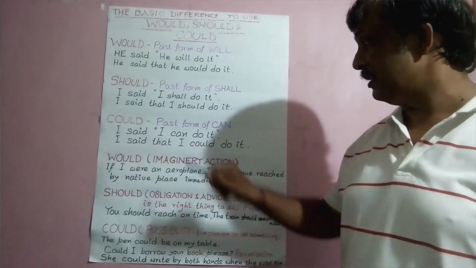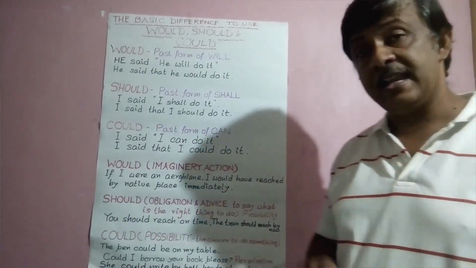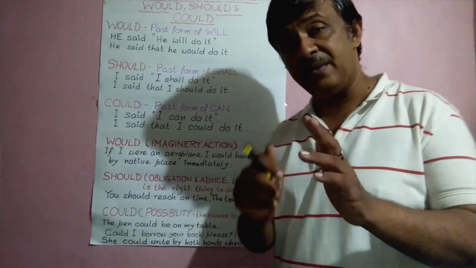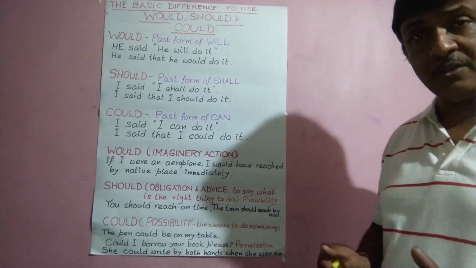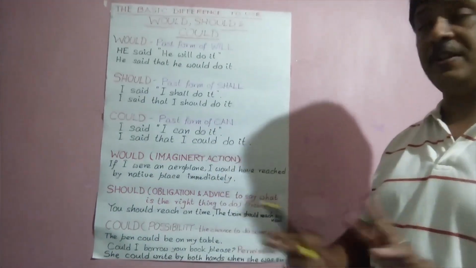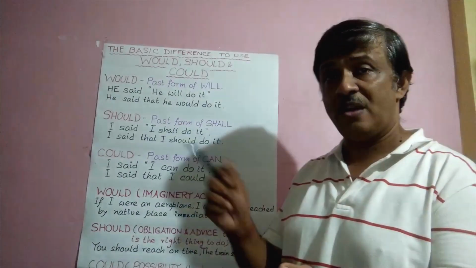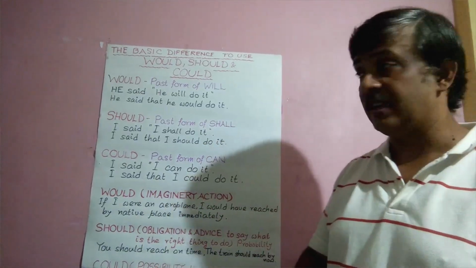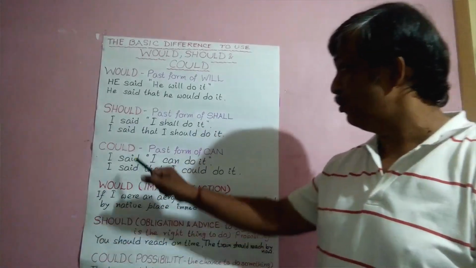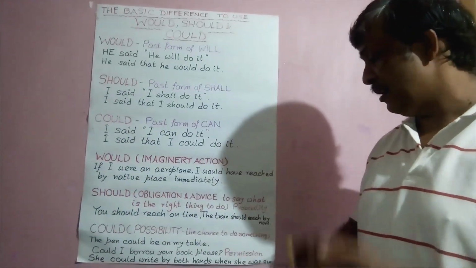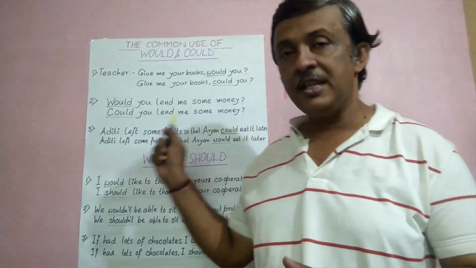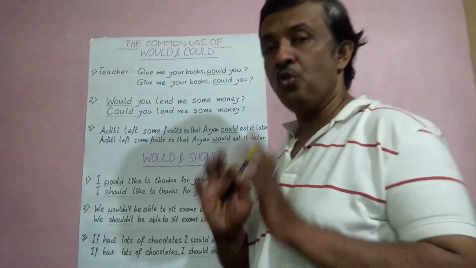Where we use could, that is for the past form of can and for some possibility. 2 points: we use could for past form of can and possibility, taking permission from anybody, and for some ability. So this is the simple thing, 2 points: would, past form of will, and imaginary action; should, past form of shall, and to say what is right to do; could, past form of can, and possibility, permission, ability. That's it.